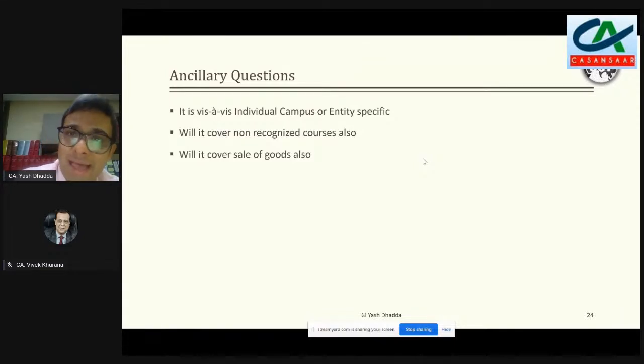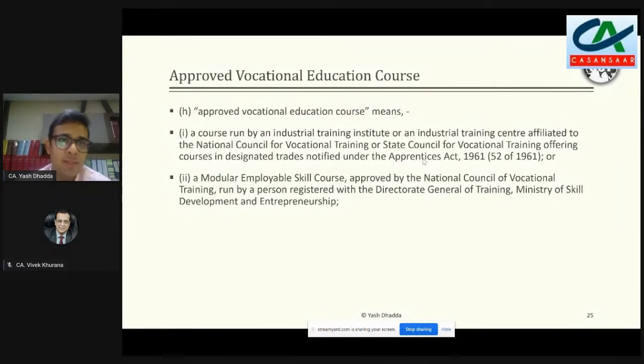कि अगर वो अपना कोई scrap निकालते हैं, asset निकालते हैं या कोई goods देते हैं, उस पर tax नहीं लगेगा. But again, the understanding or the position which has been taken is that overall activity was basically education, which is not covered by business. And even if they are selling goods, they are selling scrap, it is ancillary to that main activity of education, which is outside the scope of business.